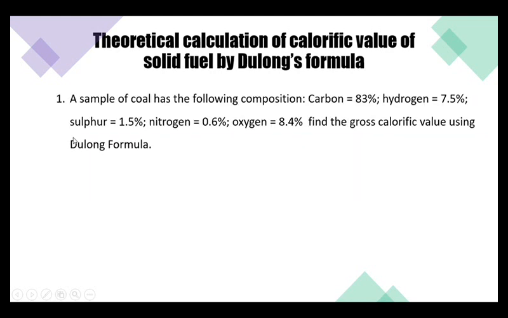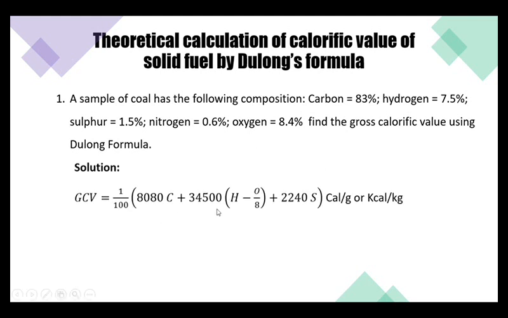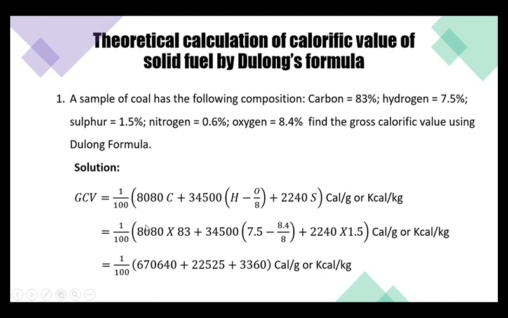Let us solve one problem. In this problem, the percentages of carbon, hydrogen, sulfur, nitrogen and oxygen were given. So now gross calorific value is equal to, as per the formula, if you substitute carbon 83, hydrogen 7.5, oxygen 8.4 and finally sulfur 1.5, and simplify this, the answer is 8965.25 kilocalories per kg. Sometimes in the problem you see that nitrogen is given, but it doesn't contribute to calorific value. Don't get confused.